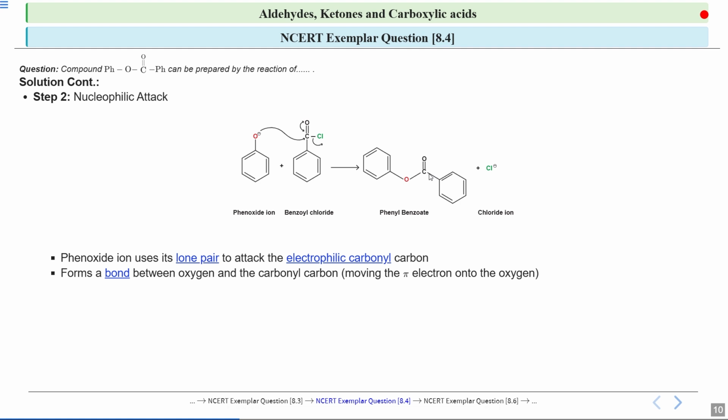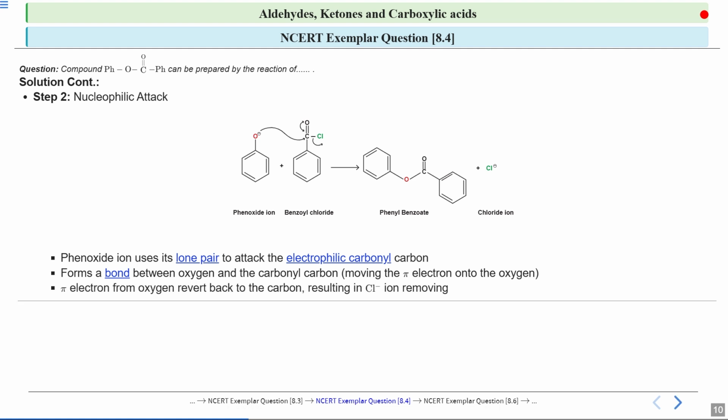At the same time, the pi electrons from this carbon-oxygen double bond move to the oxygen atom, which makes it temporarily negatively charged. Finally, the pi electrons on the oxygen come back to reform the double bond. And as a result, the chloride ion leaves. This completes the substitution process, which results in the final product, phenyl benzoate. Okay, so this is how you got phenyl benzoate.